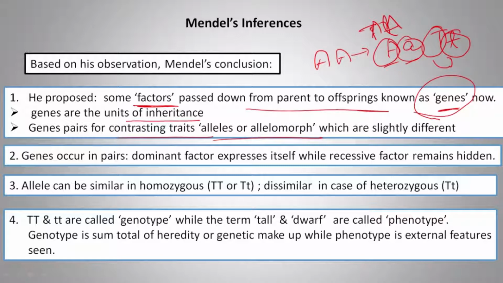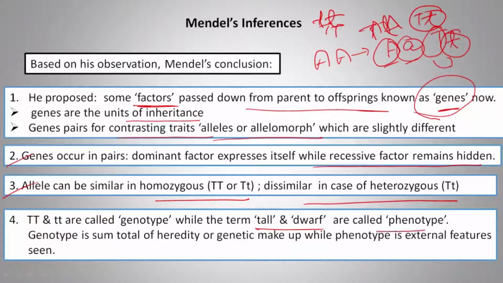Genes occur in pairs, where the dominant factor expresses itself while the recessive factor remains hidden in the F1 generation. Alleles can be similar in homozygous and dissimilar in the case of heterozygous. TT or tt are called genotype, while the terms tall and dwarf are called phenotype.